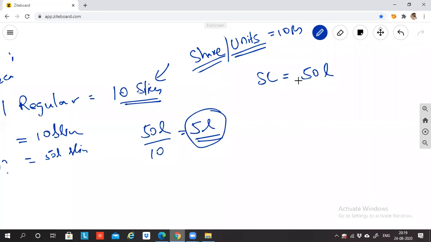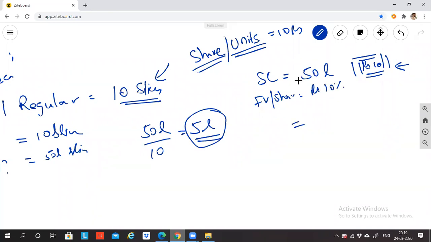So 50 lakh rupees is the total money required for me to start the business. One share is equal to 10 rupees, which means if you want to invest in my company, the minimum is 10 rupees. If you invest 10 rupees, you will get one share. So the face value per share is 10 rupees.